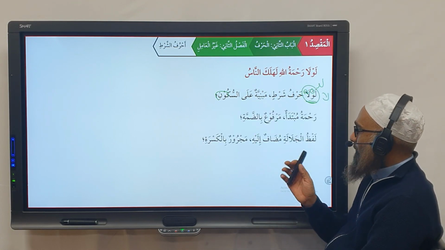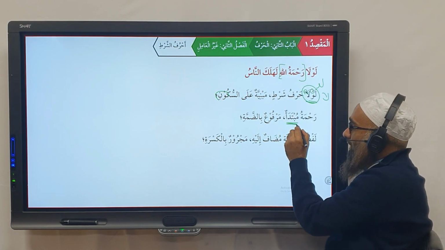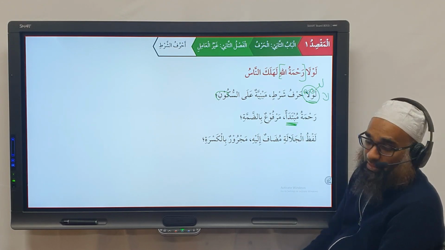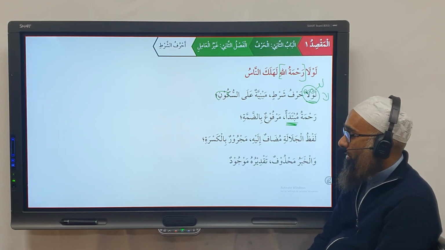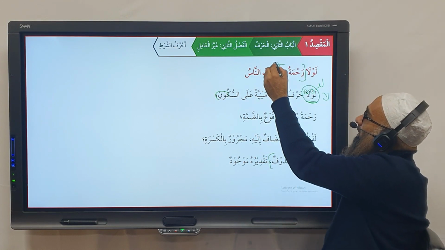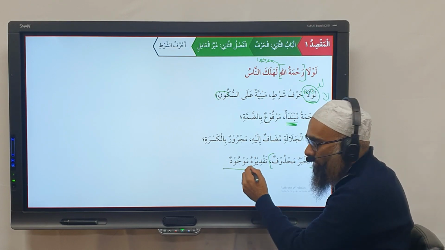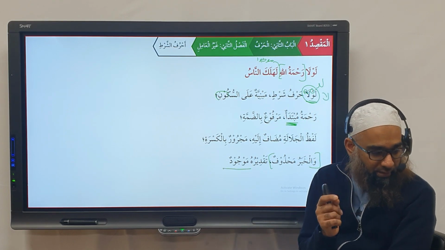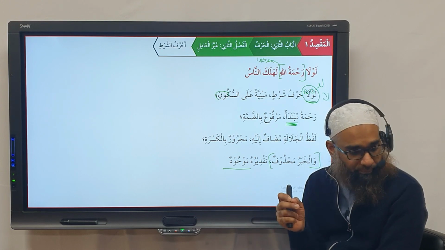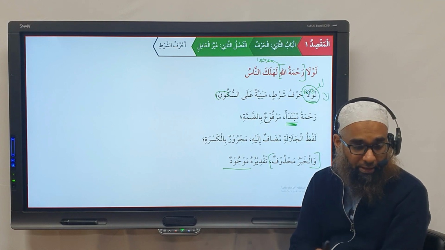Rahmatullah mubtada, lafz jalala. Now what will happen here? Rahmatullah becomes mubtada. Where's the khabar? There is no khabar. The khabar is going to be mahdoof. So it really means, had the mercy of Allah not been mawjood, present. Taqdeeruhu mawjood. So when you have lawla, the jumla after lawla is going to be jumla ismiya, and the khabar is going to be mahdoof always. You never have the khabar of lawla mentioned.